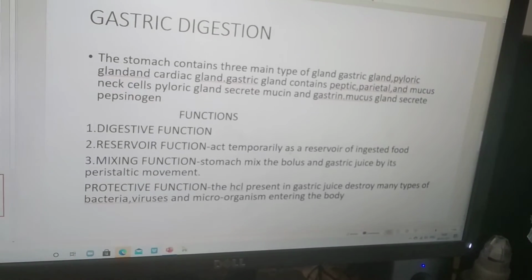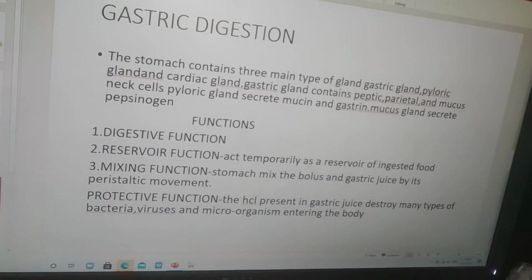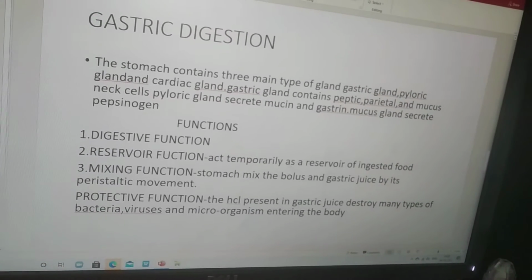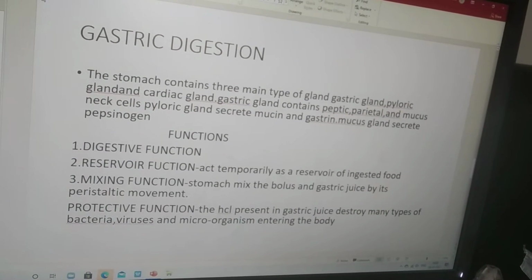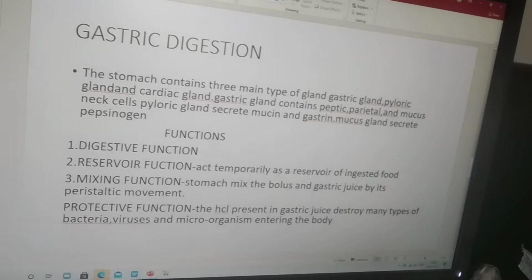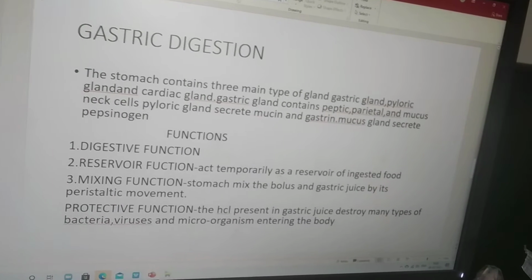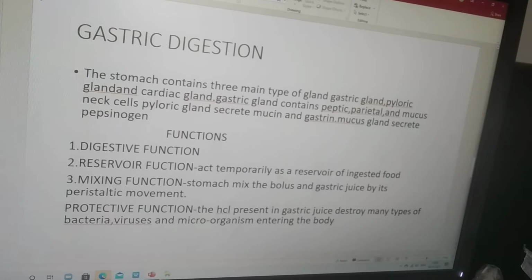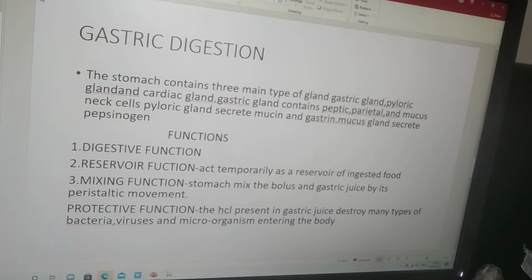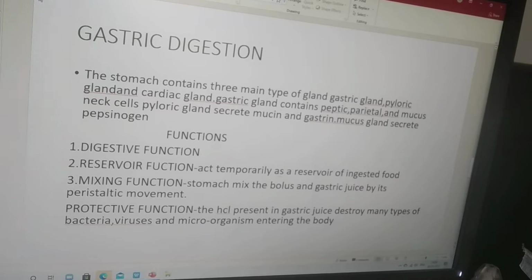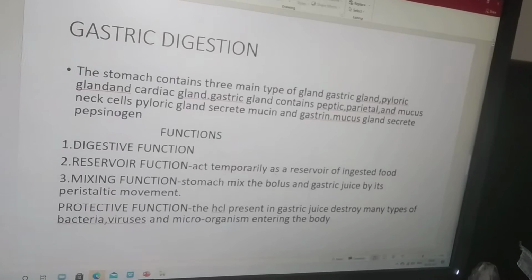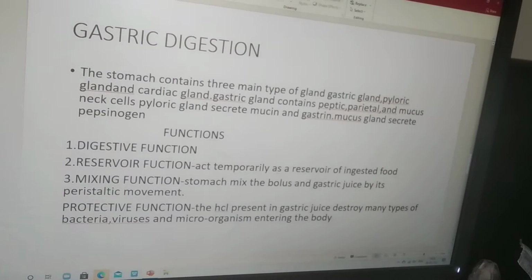Mucous gland secretes pepsinogen. The functions of gastric digestion are: digestive function; reservoir function, acting temporarily as a reservoir of ingested food; mixing function, where the stomach mixes the bolus and gastric juice by its peristaltic movement; and protective function, where the HCl present in gastric juice destroys many types of bacteria, viruses and microorganisms entering the body. These are the functions of gastric digestion.